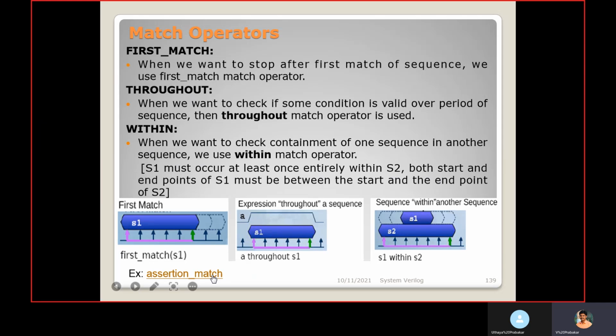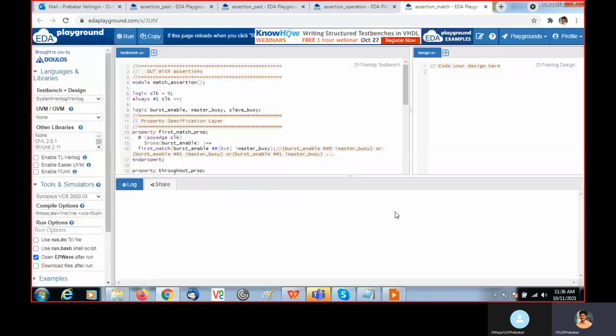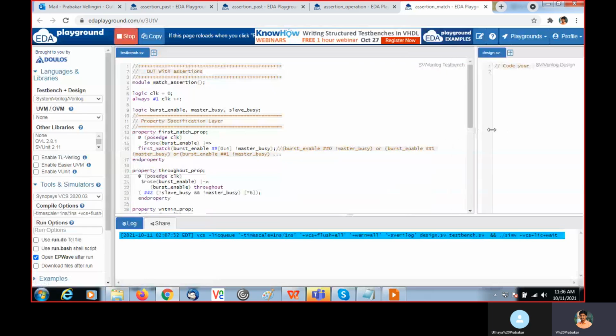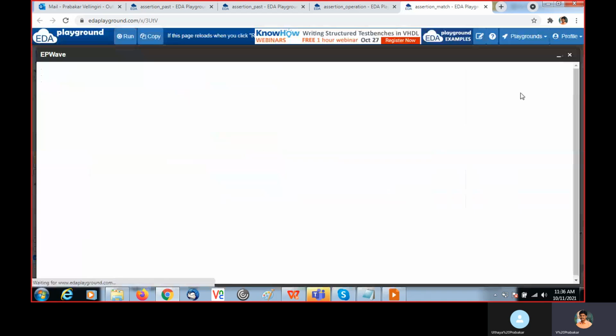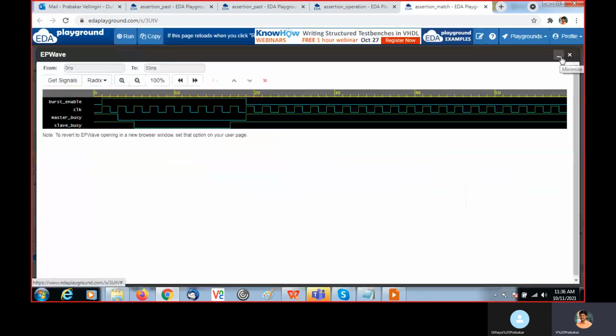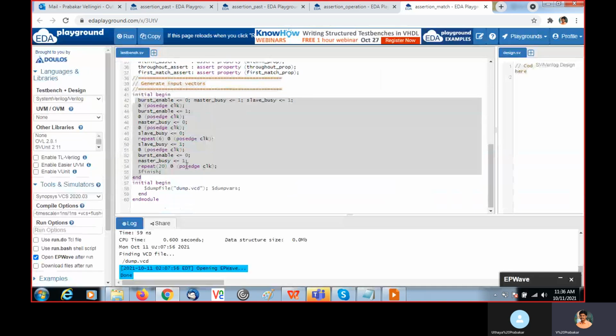Giving an example for this. Here we are generating the clock, and then the signals: burst enable, master busy, slave busy.